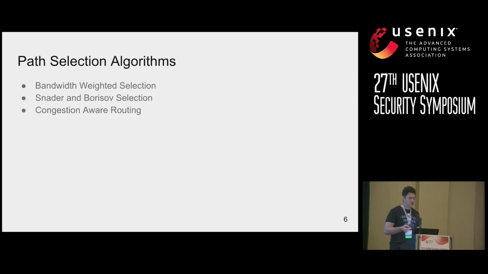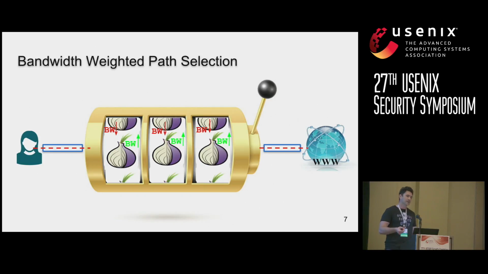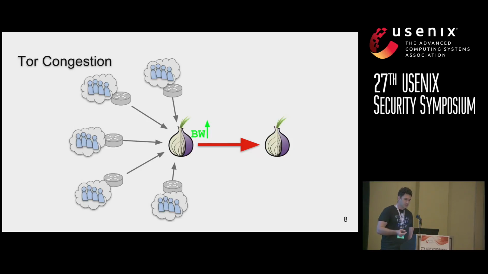The first one is bandwidth-weighted selection, which is what is currently being used in Tor. Then there's Snader and Borisov selection and congestion-aware routing. In bandwidth-weighted selection, the client randomly selects 3 nodes through the network, except the selection is not done at uniform random. It's done weighted towards bandwidth so that nodes with higher bandwidth have a higher probability of getting selected compared to nodes with lower bandwidth. But in this type of selection, there is a trade-off where if we weight too heavily towards bandwidth, then we cause too many users to select nodes with higher bandwidth, thus causing bottlenecks in the network.